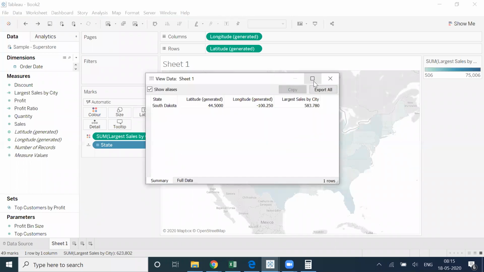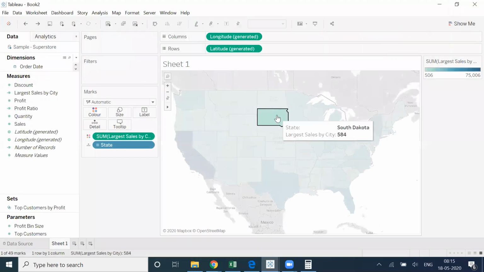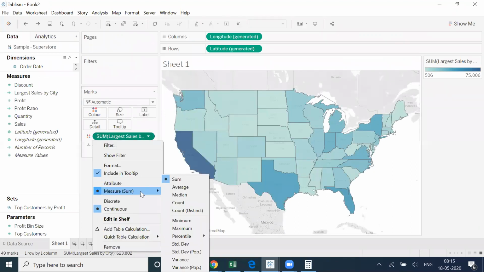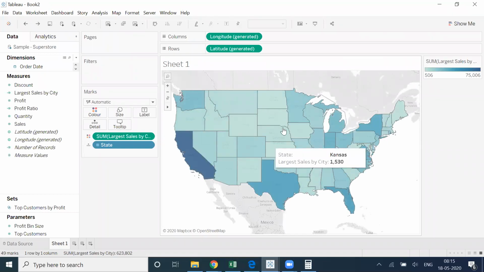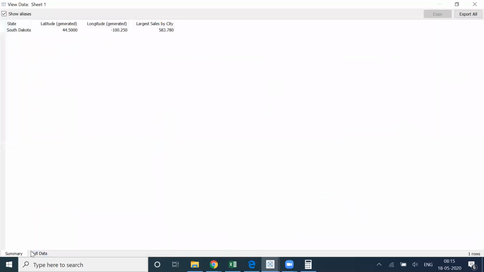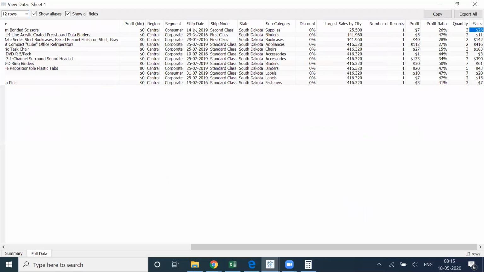Let's go to South Dakota. In South Dakota, I see one, two, three cities. The value which I am getting is 584, and when I am taking the average, the value which I am getting is 195. Now let's try to understand what's happening here. So here 584 is the output I am getting.